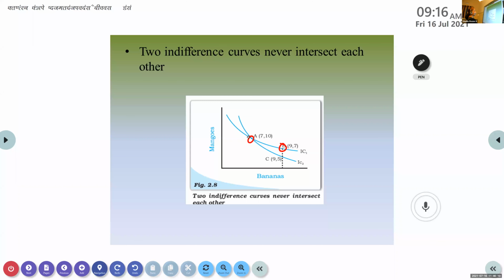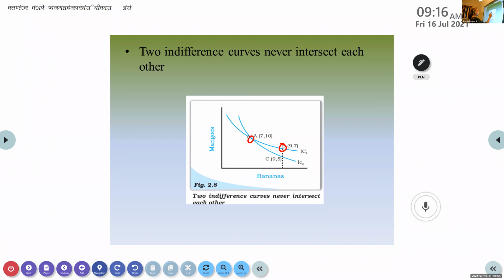Okay, listen now. A and B, two points I have given here. On which indifference curve are they? Naveen, can you tell? Unmute. IC1. Okay, that is on one indifference curve. What about A and C? Ellen, can you tell? On which indifference curve is it? A and C. IC2. So here A is common to two indifference curves, IC1 and IC2.